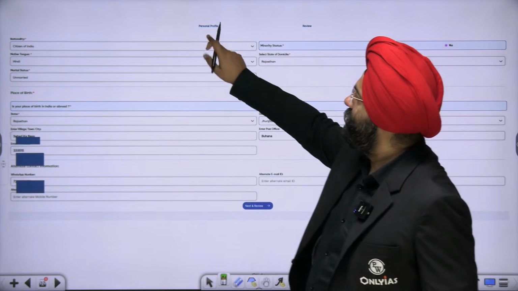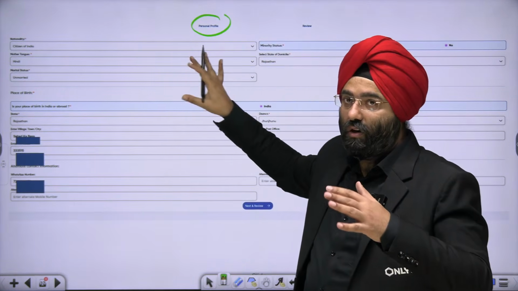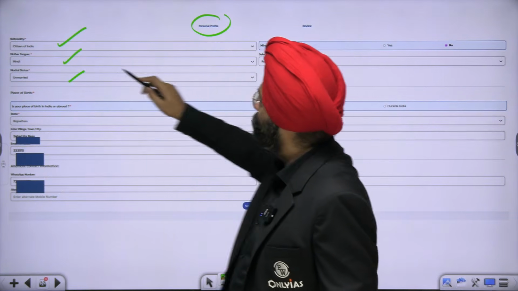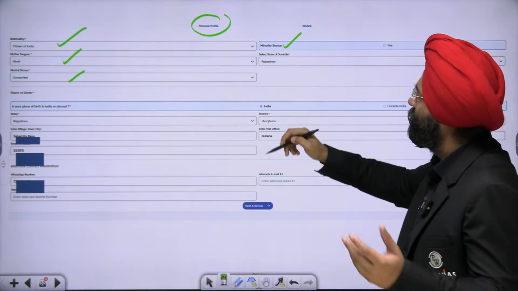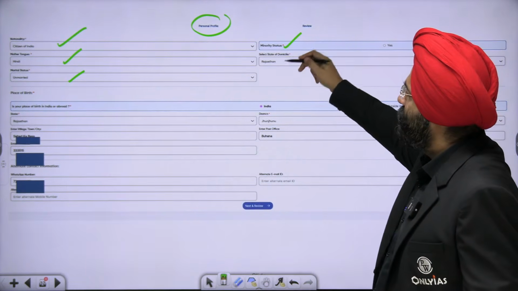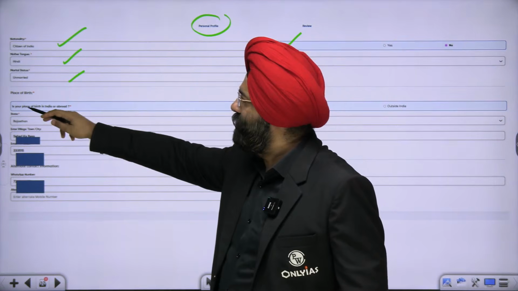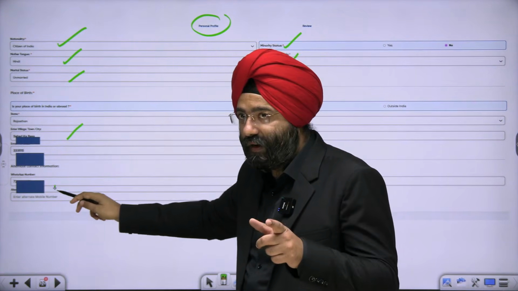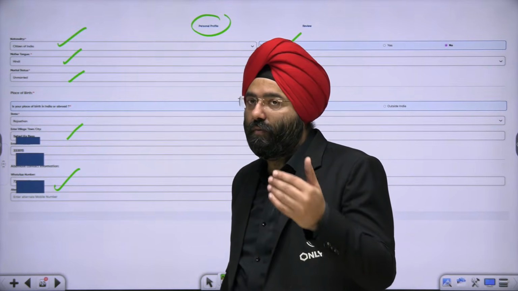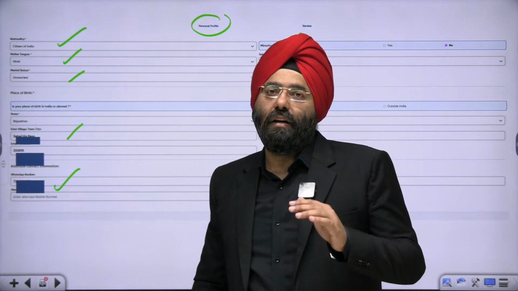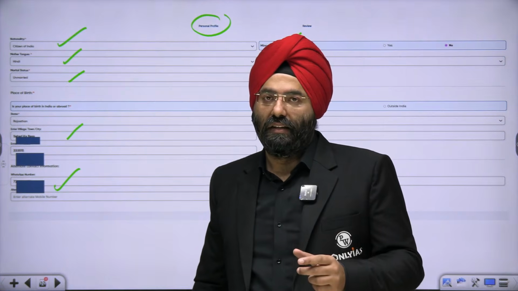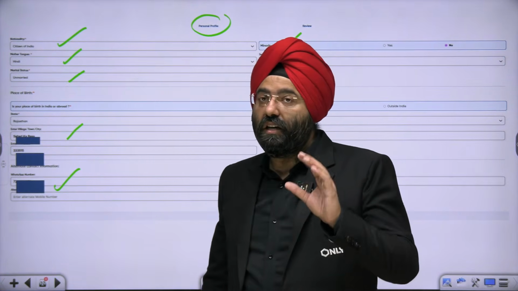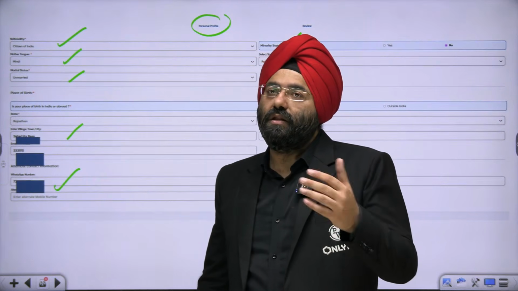Like for example, this is what? Now I'm showing you the actual photograph. Personal profile, nationality, mother tongue, marital status, minority status, whether you are a minority or not, right? Which state, let us say Rajasthan or whatever. Is your place of birth abroad or not? Your town, your phone number, your WhatsApp number also they're asking you now, because they might inform you. Today people do not even see their normal messages. It is WhatsApp they see. That is why they're asking you the WhatsApp number, so that they can keep you updated on certain changes or notifications.